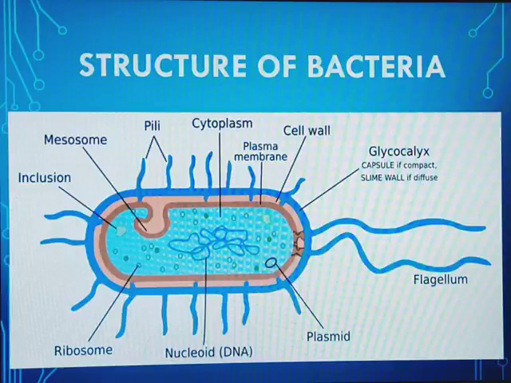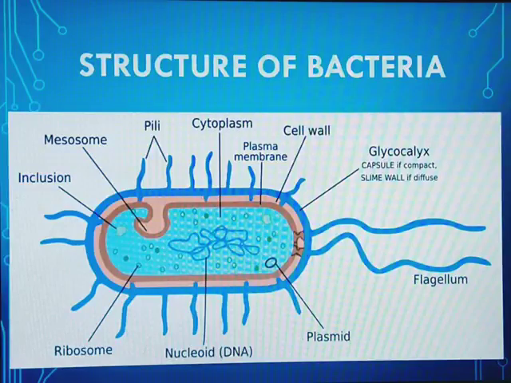Nucleoid. Now the nucleoid contains the genetic material of the bacteria, but the nucleoid is not surrounded by a nuclear membrane, as prokaryotes have an absence of nuclear membrane. Second, ribosomes. These ribosomes are the protein synthesizing factory. Now these ribosomes are of two subunits, large subunit and small subunit. In prokaryotes, the ribosomes are 70S. The S stands for Svedberg unit or sedimentation coefficient. Now the larger subunit is 50S and the smaller subunit is 30S.